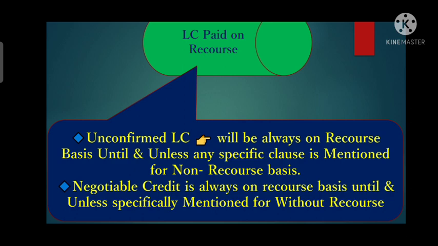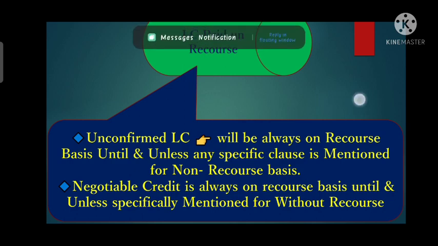If credit states that it will be on non-recourse basis, then it has to be on a non-recourse basis, else it will be on a recourse basis by default. So unconfirmed LC or negotiable LC, both are on a recourse basis.